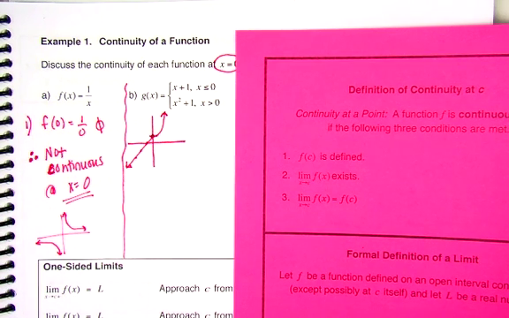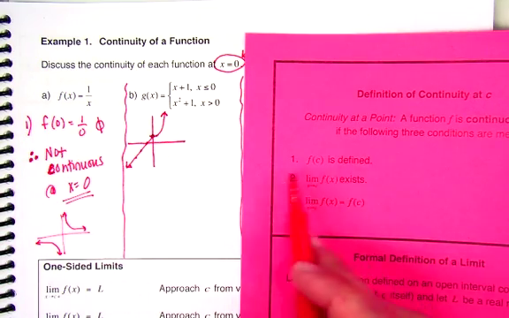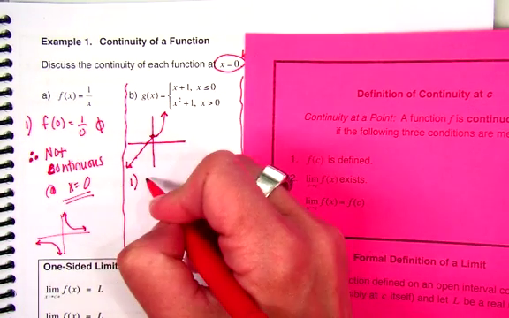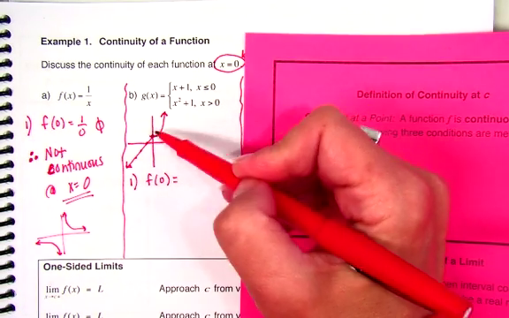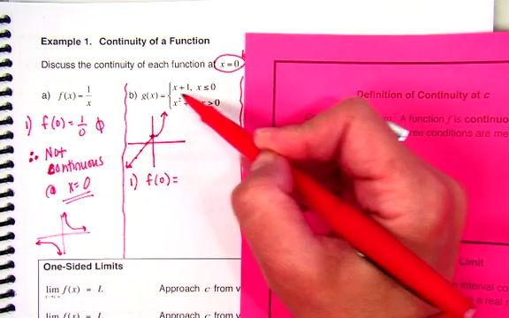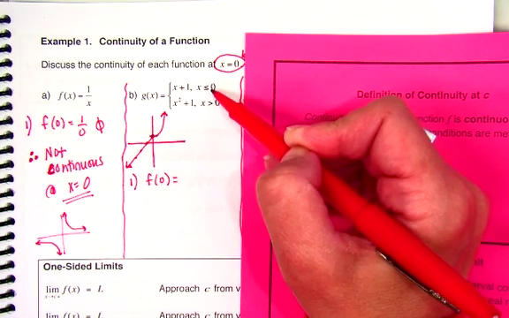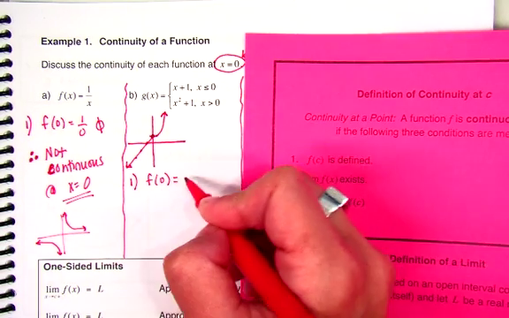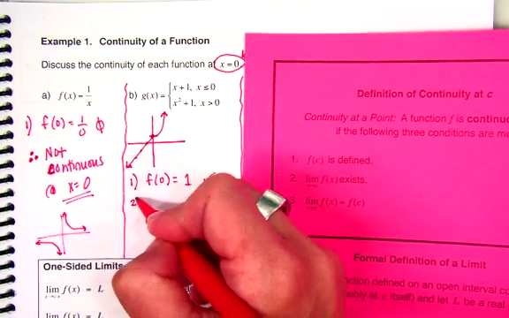All right, so we're discussing the continuity at x equals 0. So let's try number 1. Is f of 0 defined? What happens if I plug in a 0 here? You get 1. It would work for this one because that's including 0. So I plug in a 0, I get 0 plus 1, so I would get 1. So check. Step 1 works. Does step 2 work now?